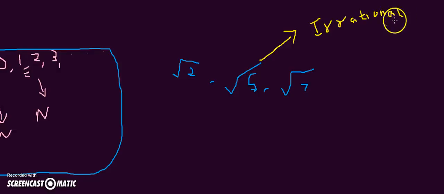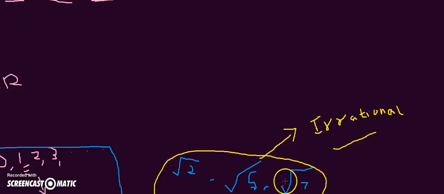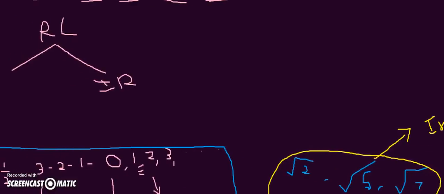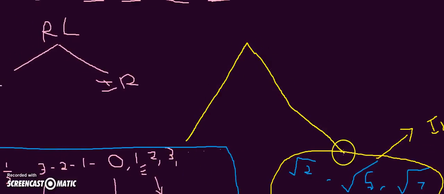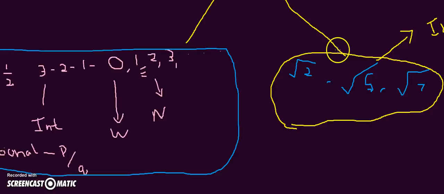If I have a number system and I have the irrational numbers as well as the rational numbers combined together, then I call the entire system real numbers. This is my real number system. Okay, this is about real numbers. Thank you.